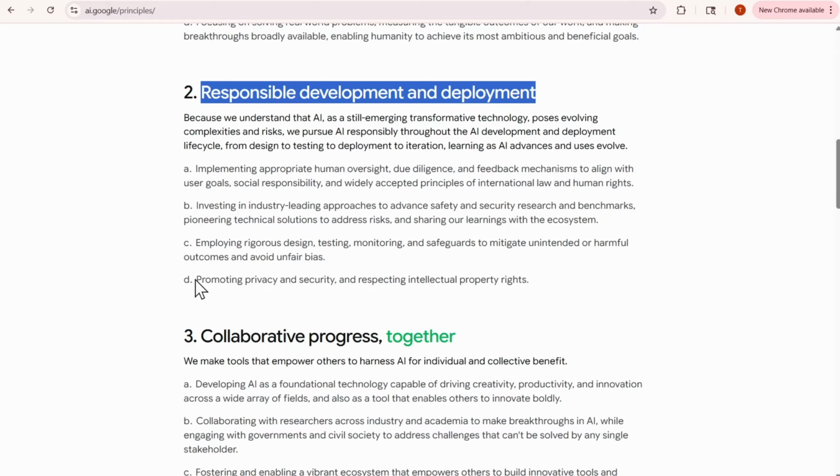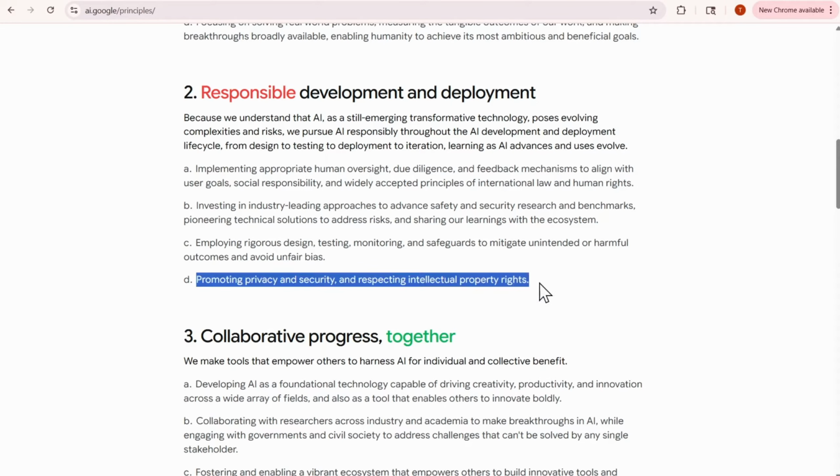Now, we can see here that they've also talked about promoting privacy and security. The reason this is really important is based on what I just mentioned, right? Anytime the AI algorithm obtains an input and produces an output, the definition of processing under the data protection laws is an operation or set of operations on personal data. That's a very broad term, but it basically encompasses extracting, deletion, storing, using, viewing. Something as simple as viewing personal data constitutes processing under data protection laws. So it's very broad, which is why we have this overlap between artificial intelligence and data protection.